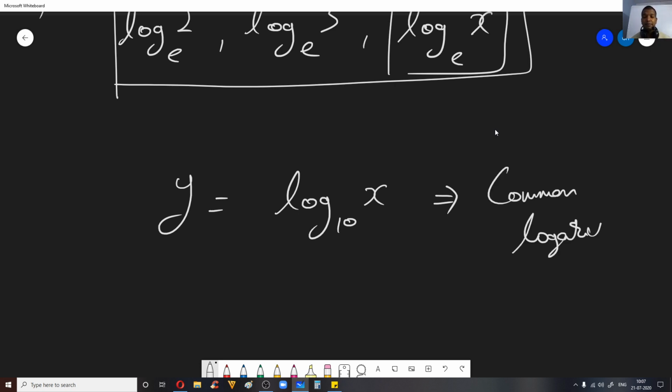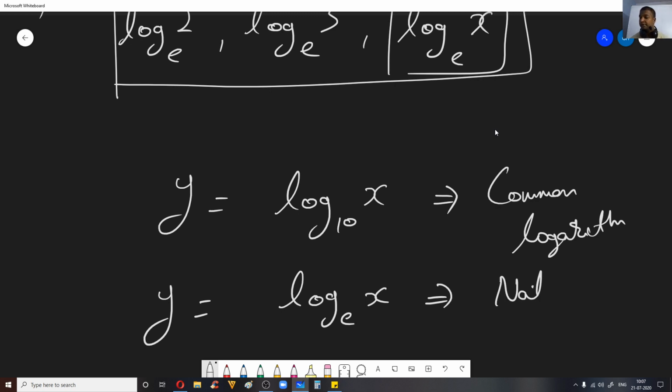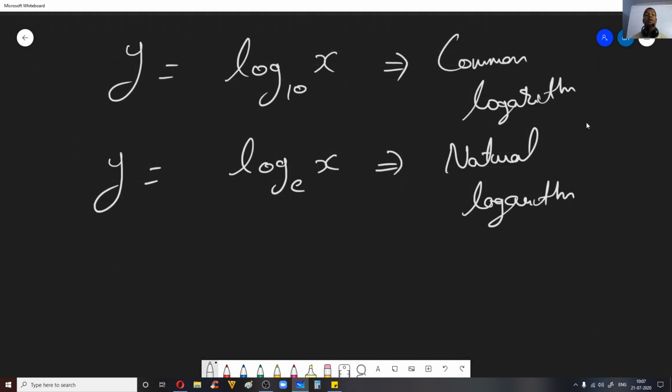and y is equal to log of base e to some x. x can be anything, right? So we'll call it natural logarithm. Fine, we'll call it natural logarithm. All right.